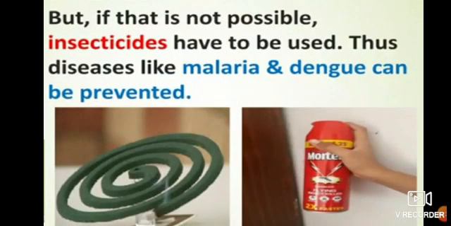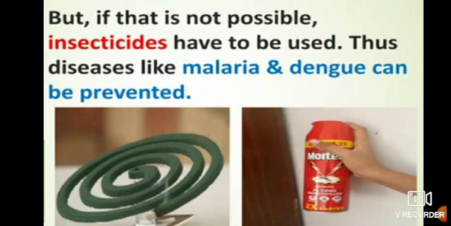But if that is not possible, insecticides have to be used. The pesticides, you can use a coil, you can use Mortin, as I told you in the first presentation. So we are supposed to use insecticides and pesticides to kill these flies or mosquitoes.